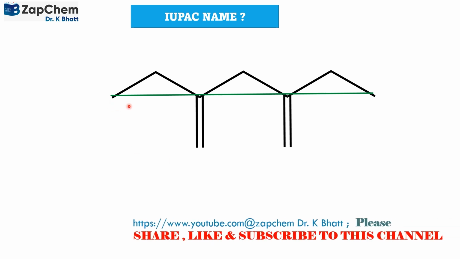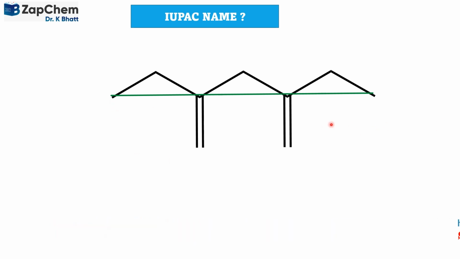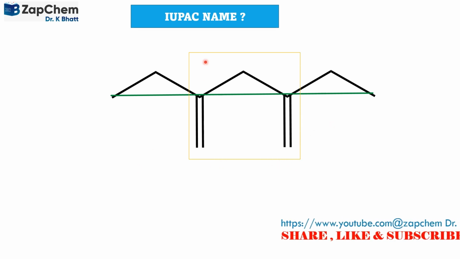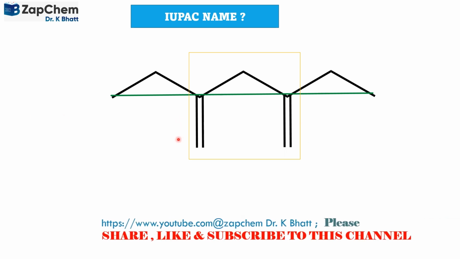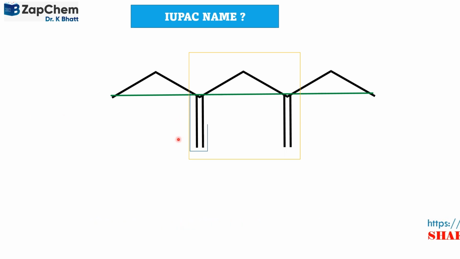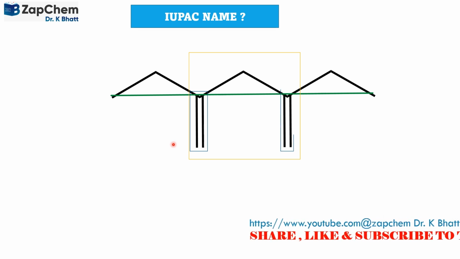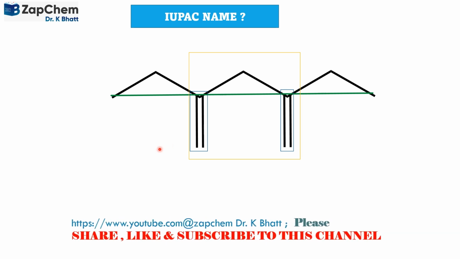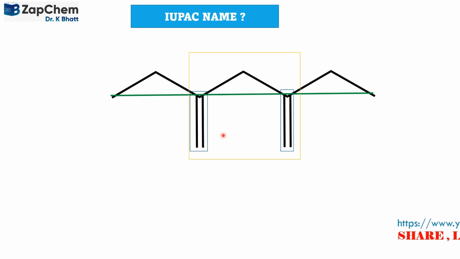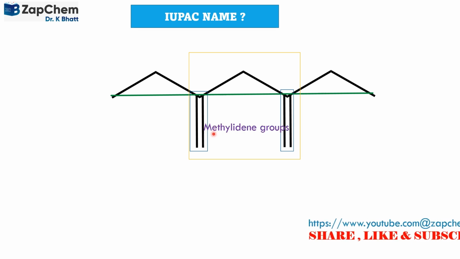As we have just marked, this is the longest chain and there is a possibility of another chain having 5 carbon atoms over here. Accordingly, a chain with more number of carbon atoms is desirable, and we find that there are 2 double bonds, alkene groups attached, and therefore when there is a double bond attached with the carbon atom,